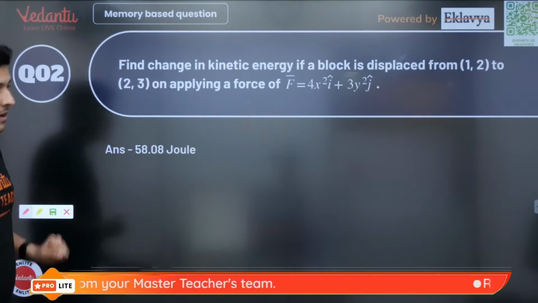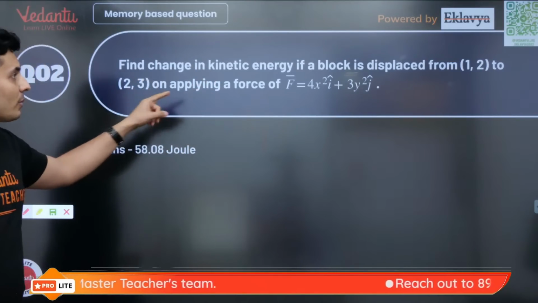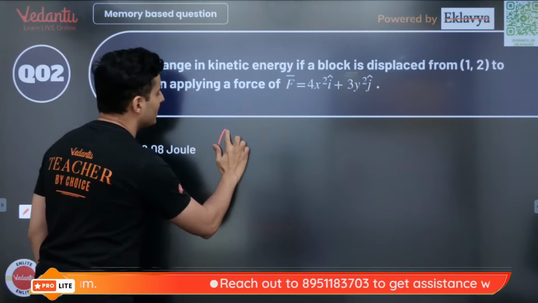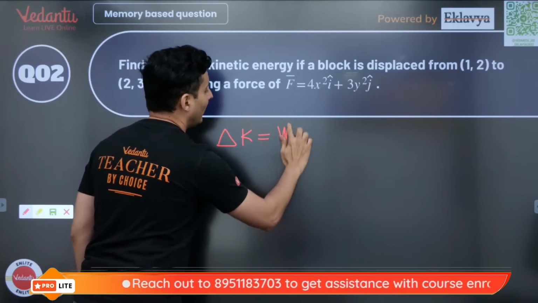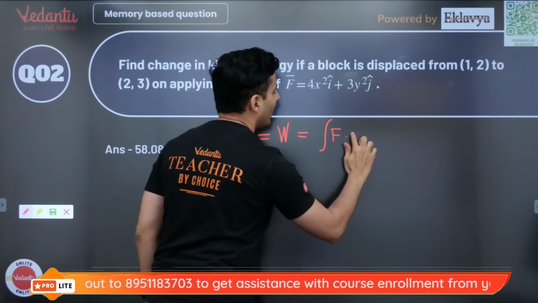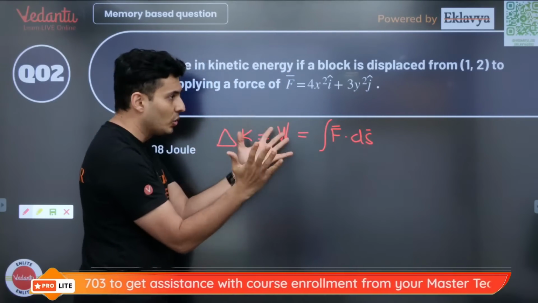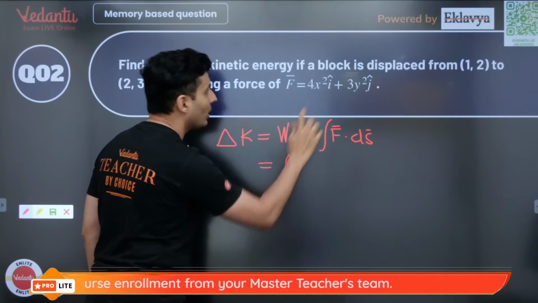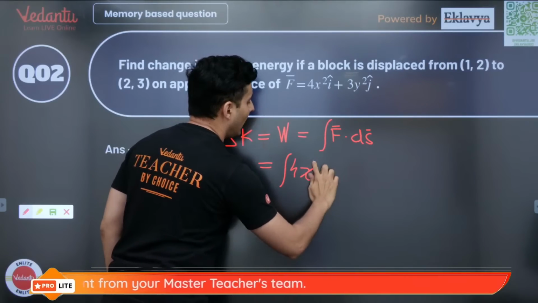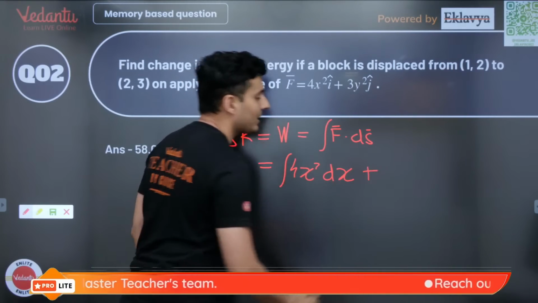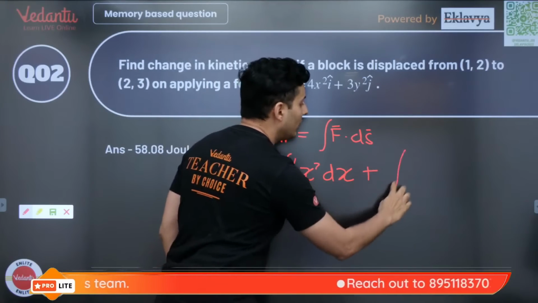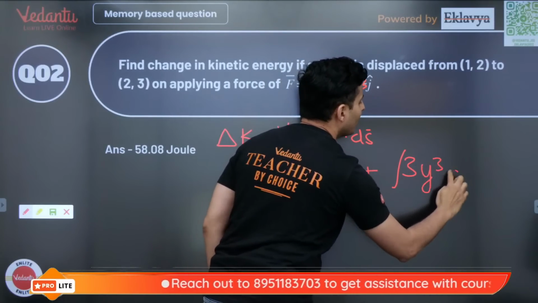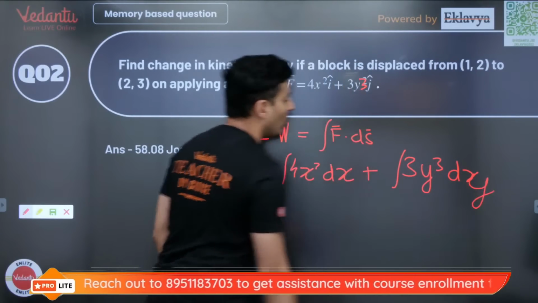First of all, this force is variable and you are moving it from this point to this point in 2D space. So in order to find the change in kinetic energy, you just need to find the work done, and work done is integral F dot ds. But since the force has 2 components, integrate both the components separately. So integral of 4x square, you will integrate it with respect to dx. But the y component, which I think was 3y cube, you will integrate with respect to dy.